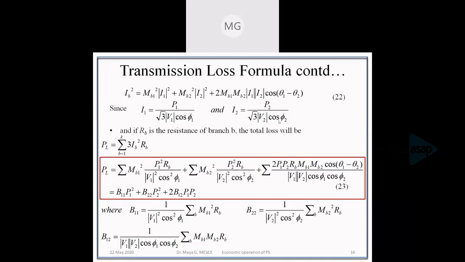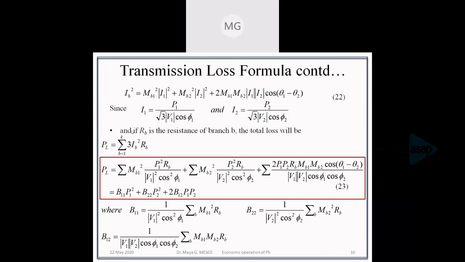So we have the current IB, which is the current flowing through the transmission line B. If we know the resistance of that particular branch, we can find out the loss incurred by that branch, which is equal to IB square into RB. The loss in a transmission line is current square into resistance.